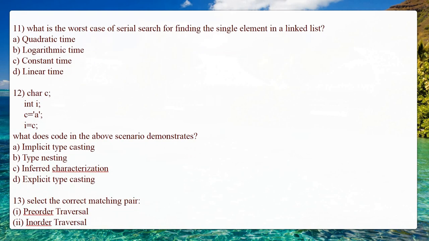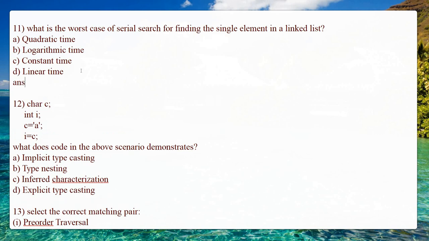The next question is: what is the worst case of serial search for finding a single element in a linked list? For finding a single element in a linked list, the worst case is n. When you are considering n, it varies linearly. So you can say linear time. The answer will be option D, that is linear time.